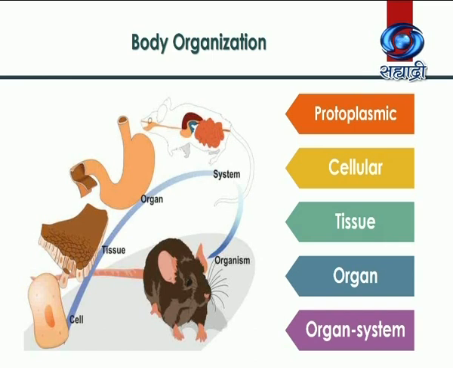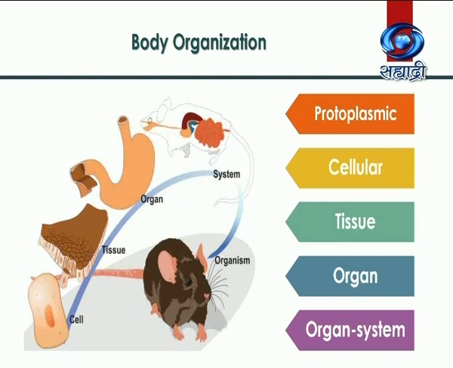The next level is organ level of organization. Now here, there is proper coordination and organization between tissues so as to form an organ. However, complete organ systems are not formed.